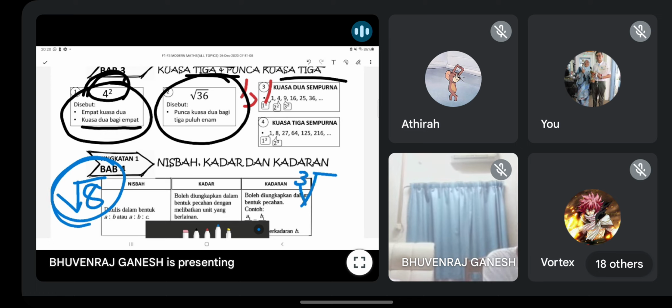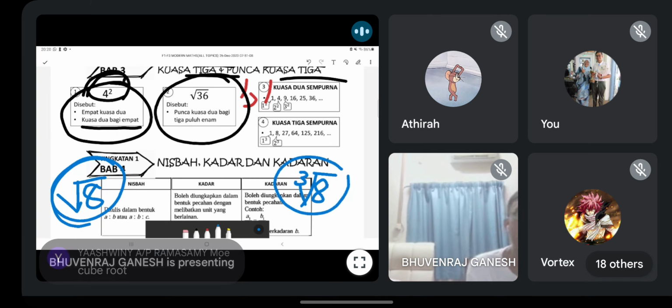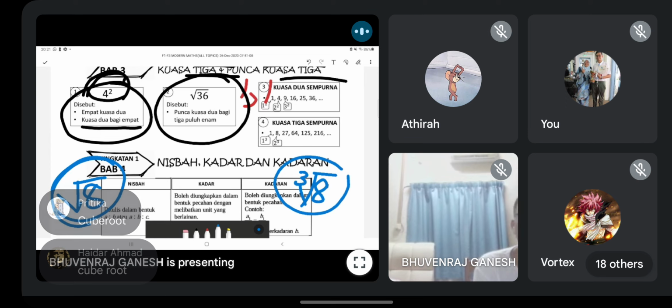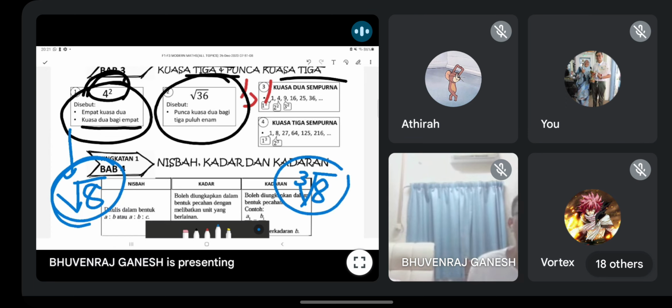Kalau mereka letak nombor kat tepi ni, what is this, guys? Macam mana kita panggil ni? Yeah, cube root. Correct. Punca kuasa 3. Kalau punca kuasa 2, mereka tak letak nombor. They won't put the number. Alright? So I think this one you all know.